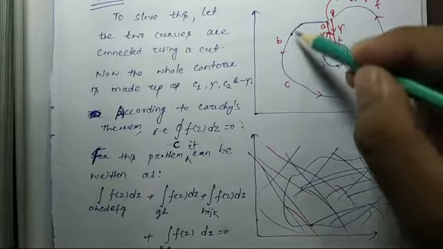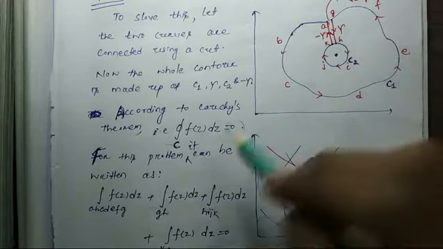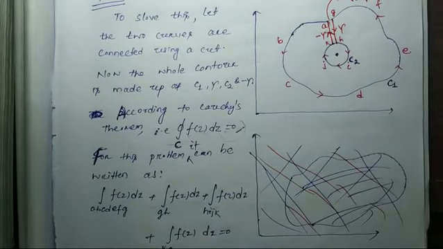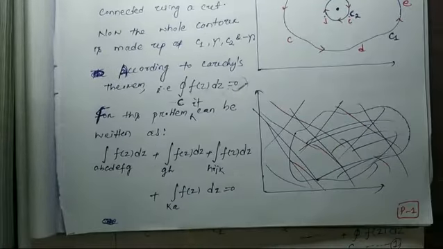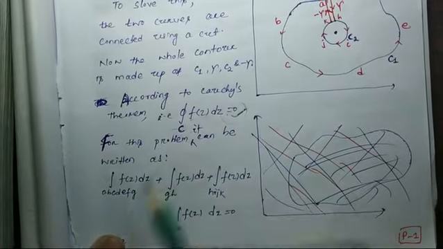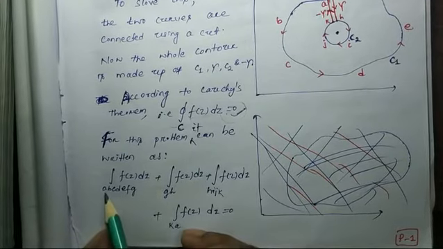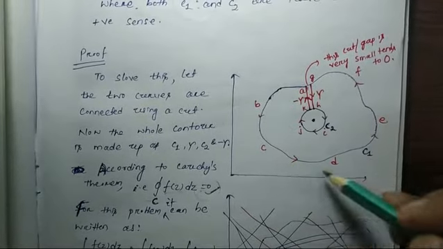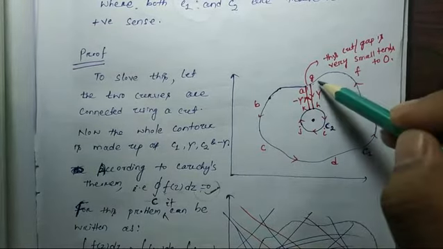Because in this region, the integral of f(z) dz equals 0, that we have already proved. So this is the so-called Cauchy's theorem. Here this C is again subdivided in the way you see: A, B, C, D, E, F, G, which is almost this curve.